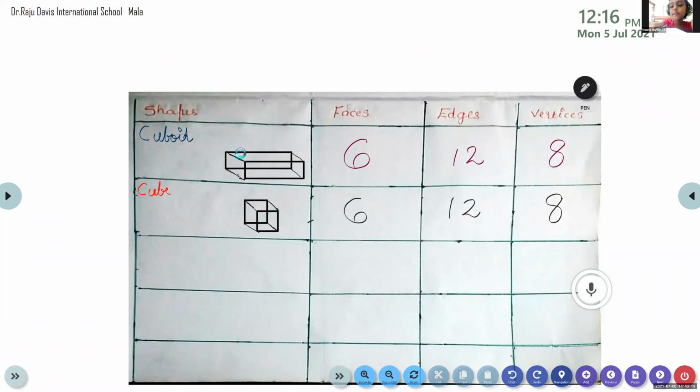Those who completed, please go through the table and wait for others to complete. Is there anybody left to complete?